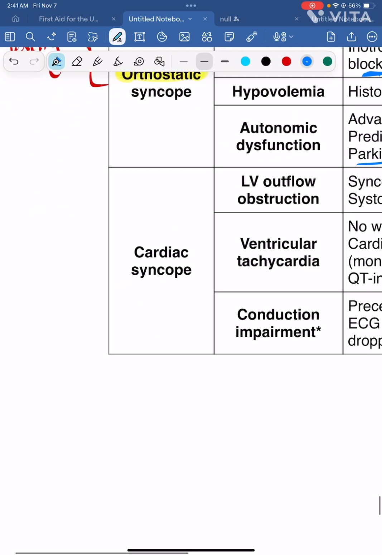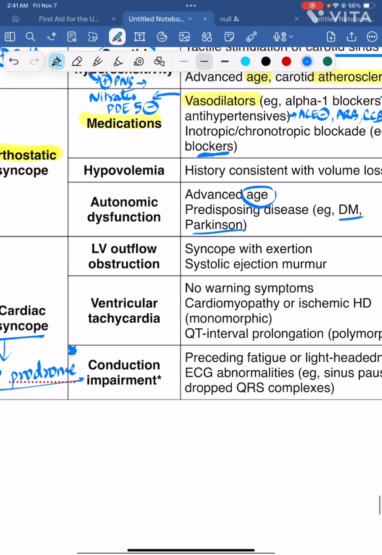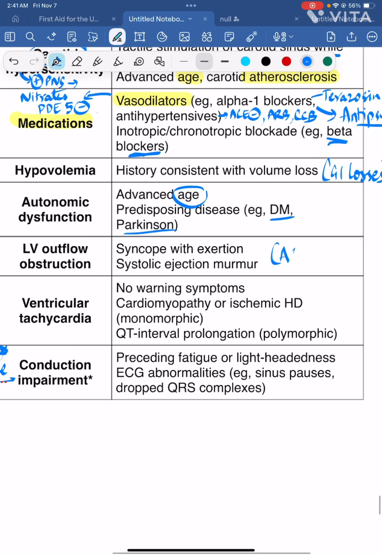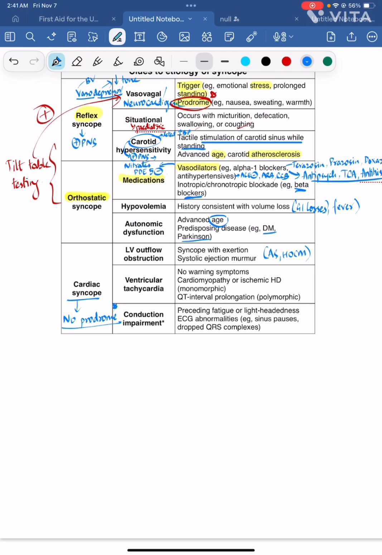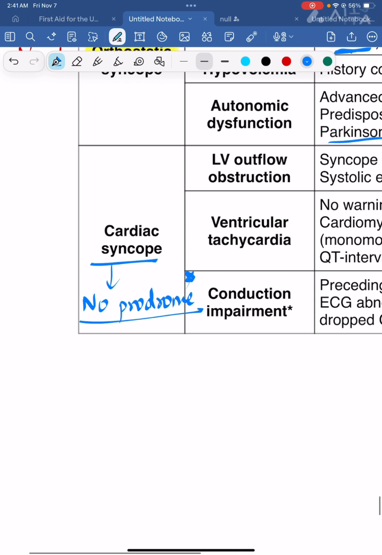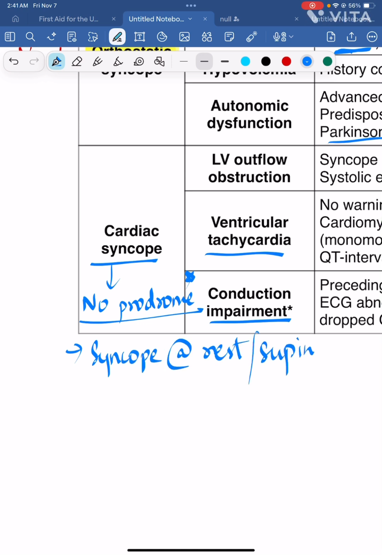Next comes cardiac syncope. We said that cardiac syncope has no prodrome. LVOT obstruction, that is AS and HOCM. Both of them have syncope with exertion, right? Important, exertion. Other causes, that is ventricular tachycardia and conduction impairment, they have syncope at rest or supine position.